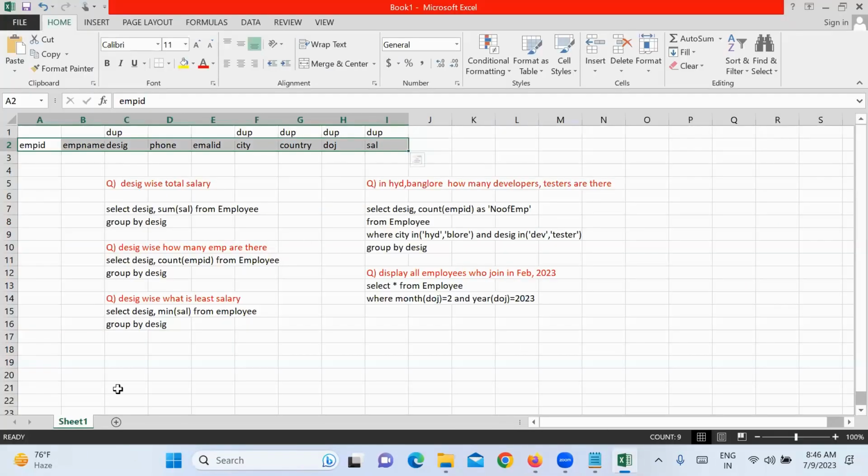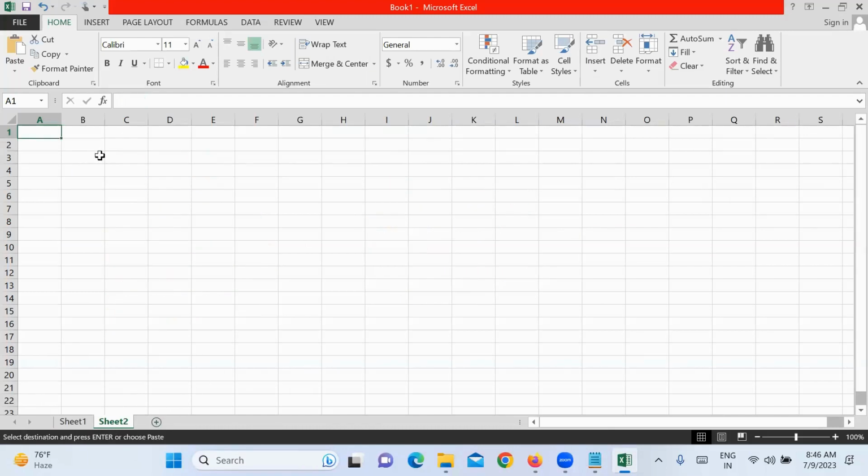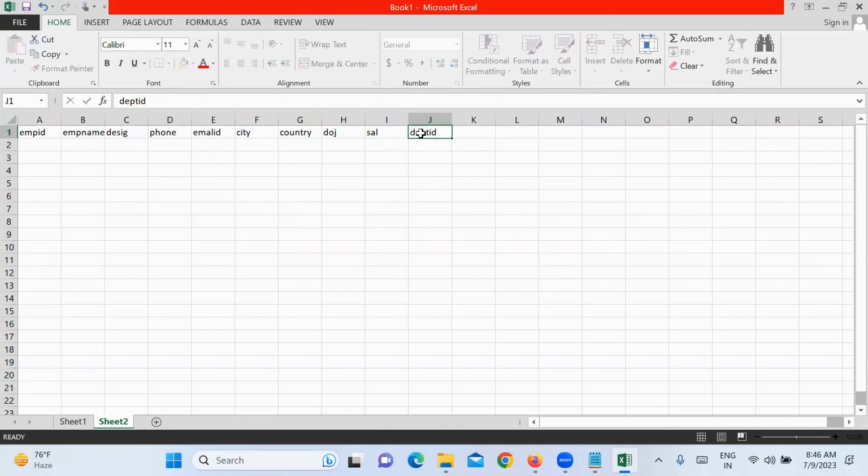When there is a relation between the tables and I want to select data from more than one table, what do I have to use? Take this employee table: employee name, city, date of join, salary, and department ID, in which department he is working.